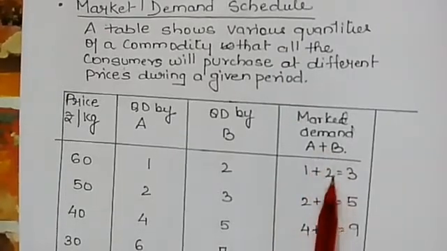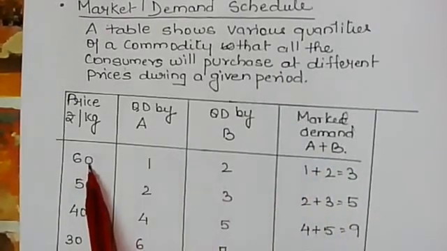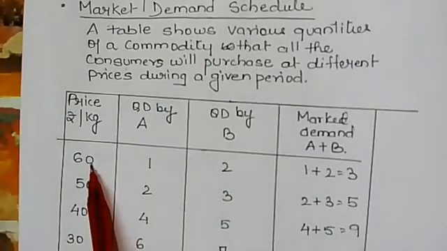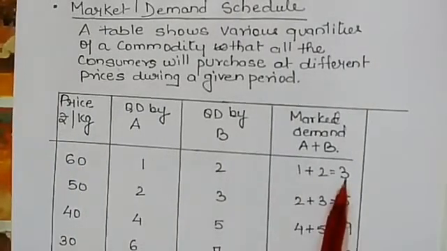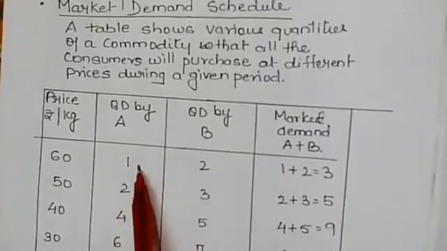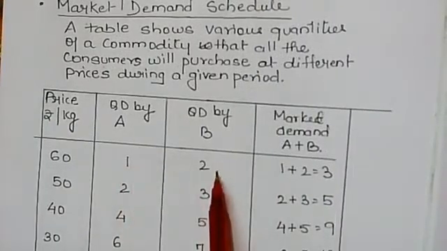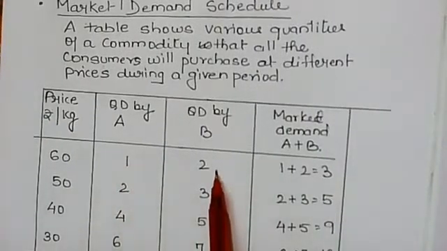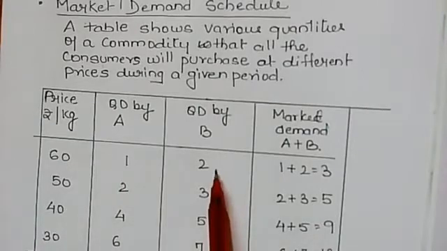For example, at a price of rupees 60, the market demand is 3: 1 kg of consumer A and 2 kg of consumer B, and so on.